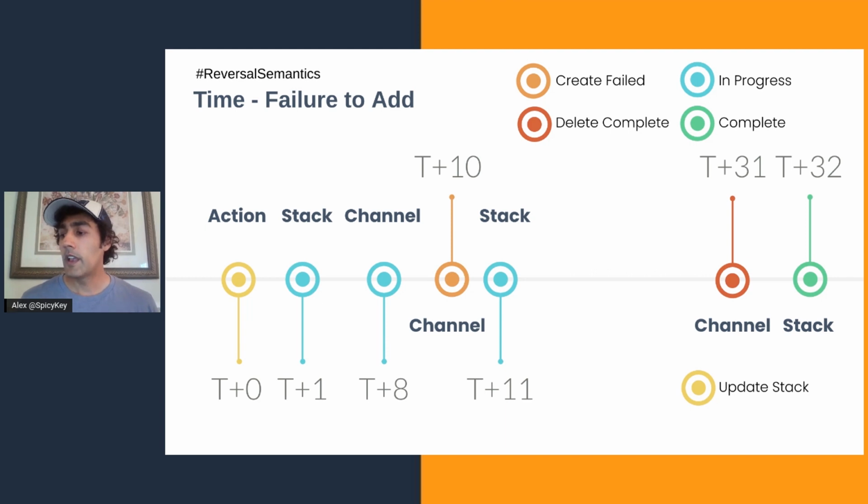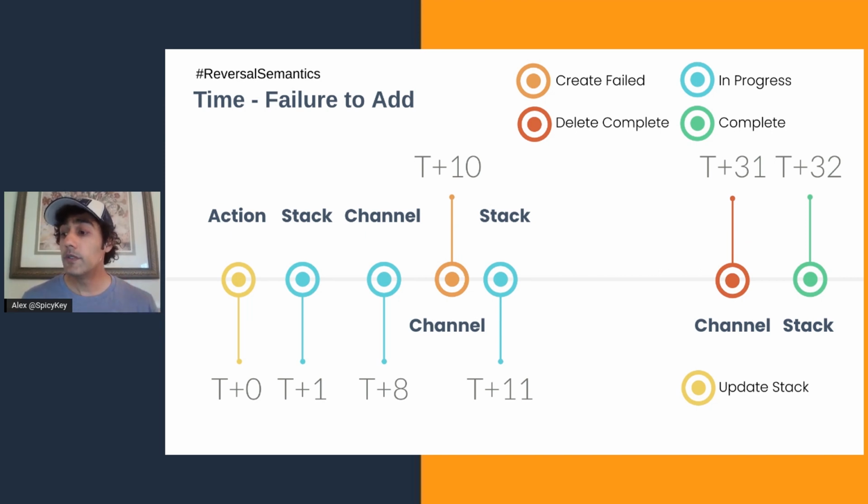The user adds the channel with the CloudFormation action update stack. And you want to remember that action, update stack. It's how we update a stack after we have added it with create stack. Now, Media Live didn't allow this channel to be added to the cloud because the CF code had a bug.